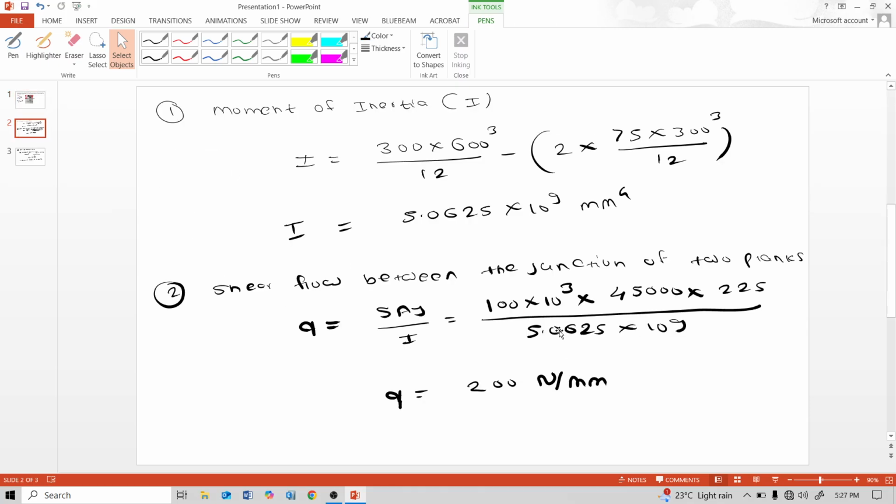Divided by the moment of inertia, we get the shear flow between the junction of two planks as 200 Newton per mm.